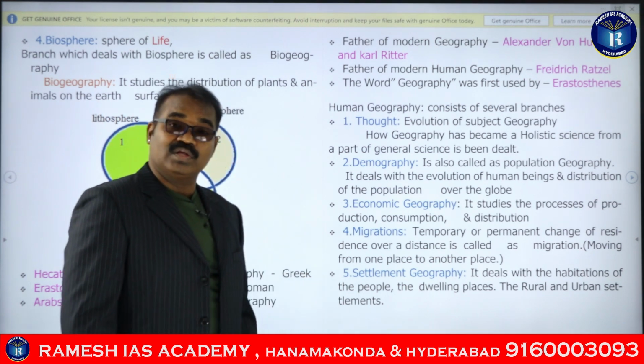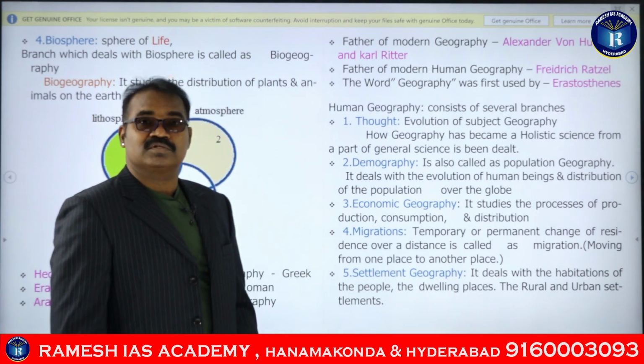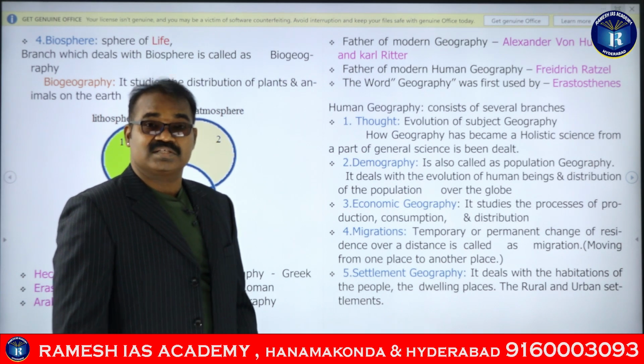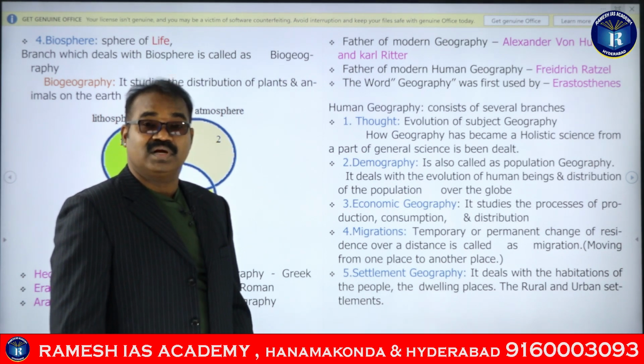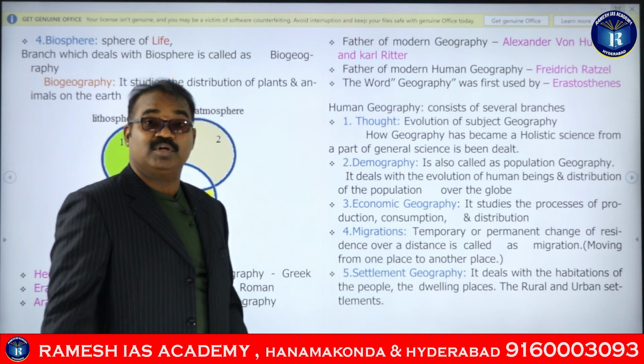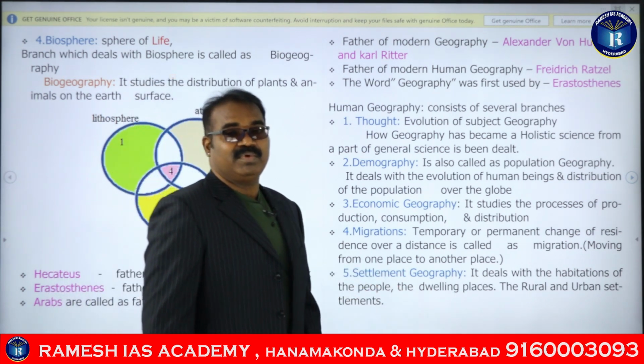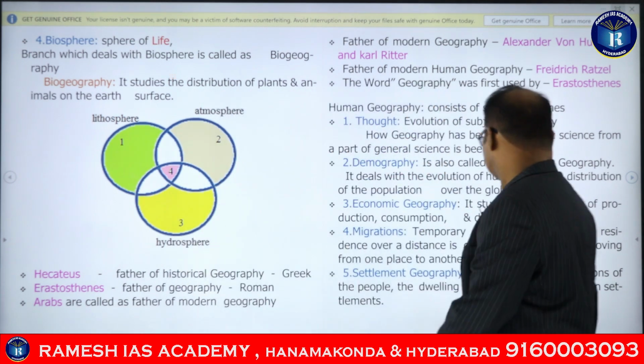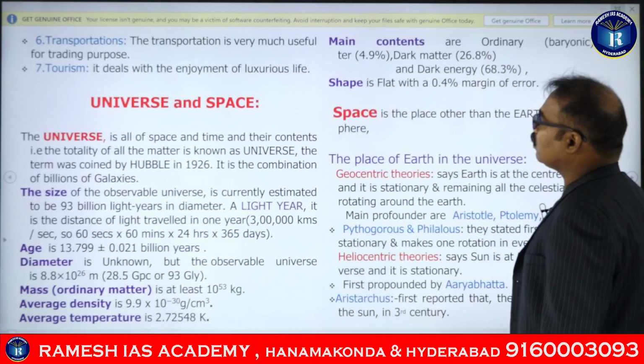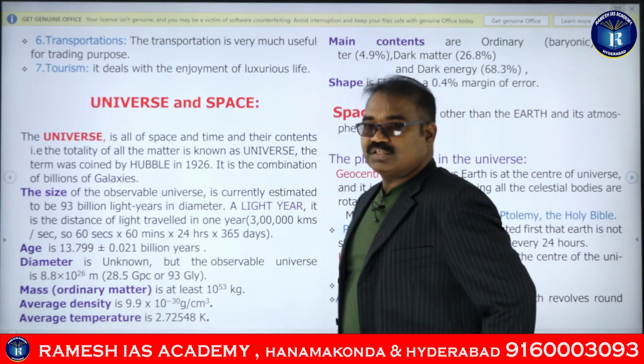And again, when we come to the urban, we say the towns, the cities, the metros, the megacities, the ecumenopolis, etc., guys. So that is how settlement geography studies the dwellings. Okay, then comes transportation.